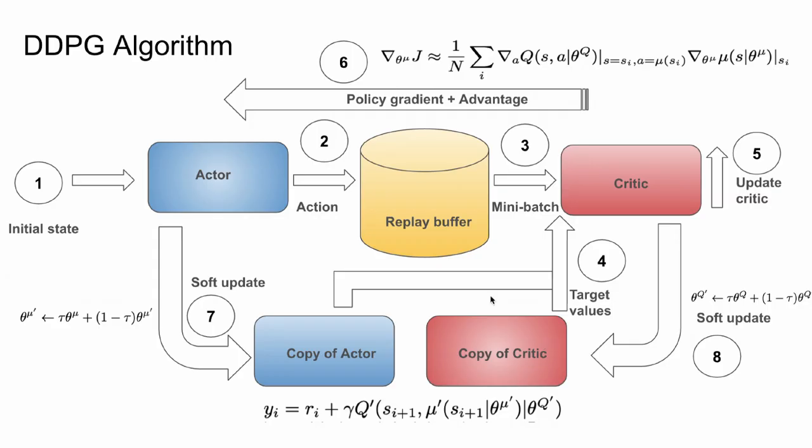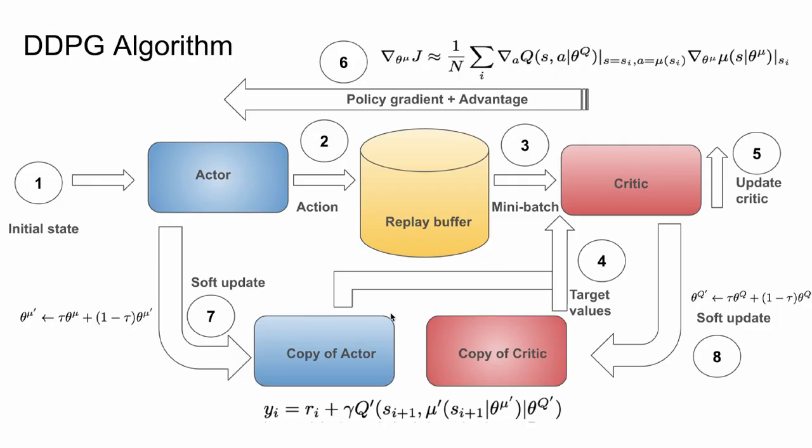Now let's dive into the DDPG algorithm. In the first step, with the initial state, the actor tries to determine an action. We normally add some noise to the action for exploration. Then we store the transactions in the replay buffer. And periodically, we sample transactions from the replay buffer and we pass it on to the critic.